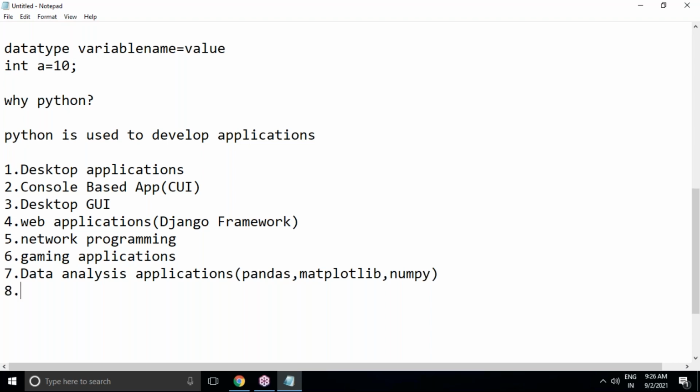Not only these applications, using Python we can develop machine learning applications and also artificial intelligence. Nowadays most people are moving towards artificial intelligence, and for that Python script is compulsory. Also IoT, Internet of Things, even embedded programming, VLSI, MATLAB, everywhere you can see Python is there. So I strongly recommend that once you learn the Python programming language, there are plenty of opportunities outside.